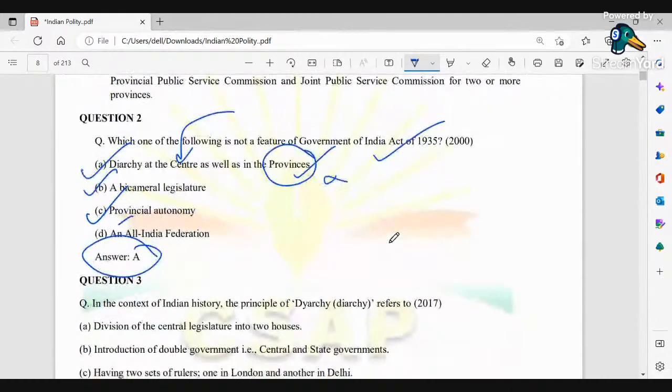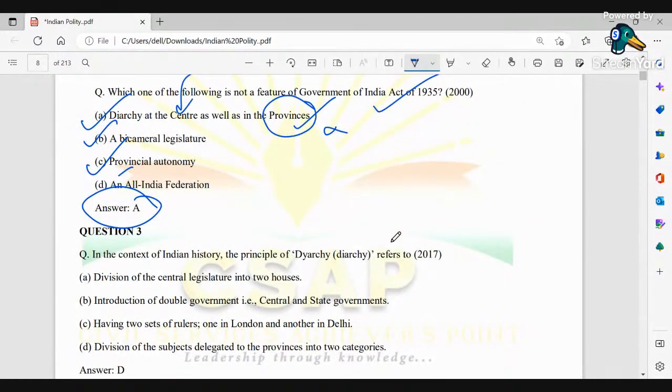Okay, coming to the next question, going with question 3. In the context of Indian history, the principle of diarchy refers to what? So here the correct option will be D, that is division of the subjects delegated to the provinces in two categories. Okay, so that's the basic idea of diarchy.